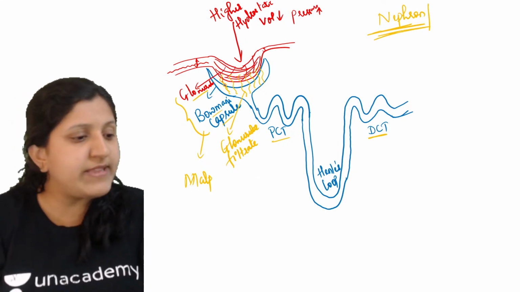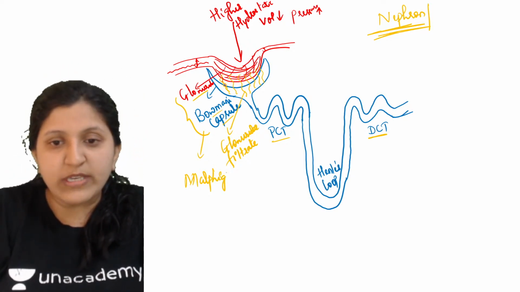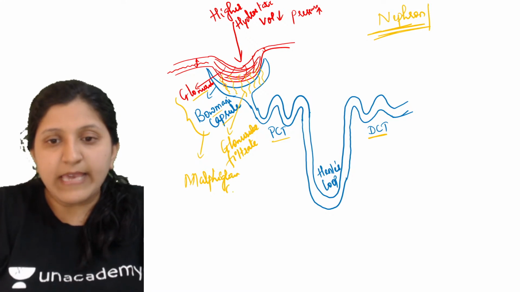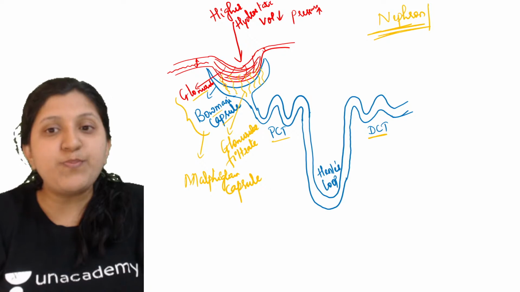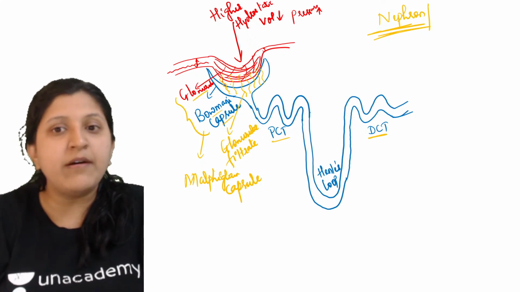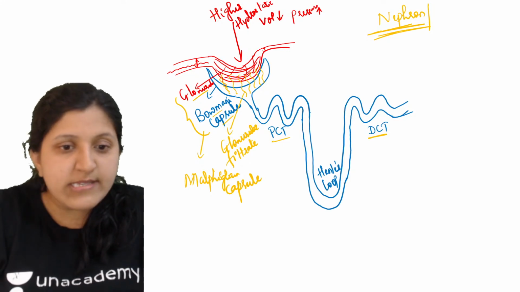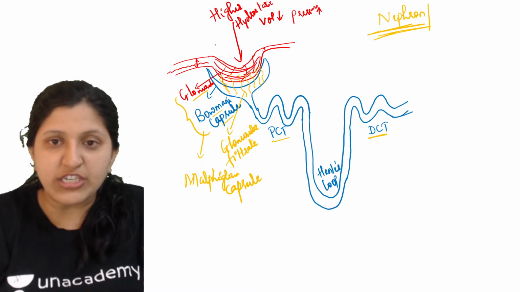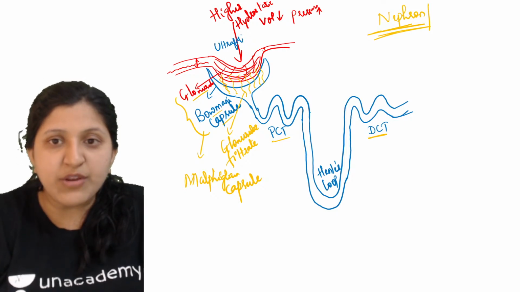Okay, so now this one, anyway, here it is a Malpighian capsule. All right, so let's see this process. The process which is happening here at the glomerulus and Bowman's capsule is called ultrafiltration. So I'll just write it here itself. Here the ultrafiltration process occurs.